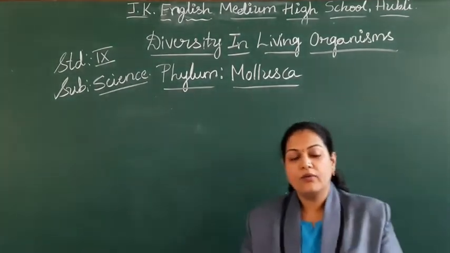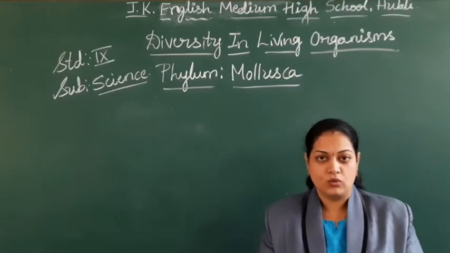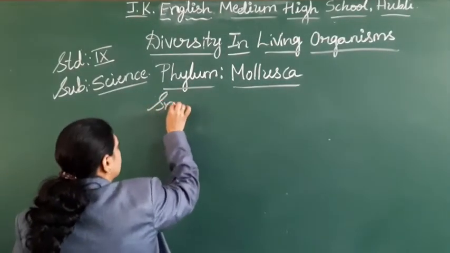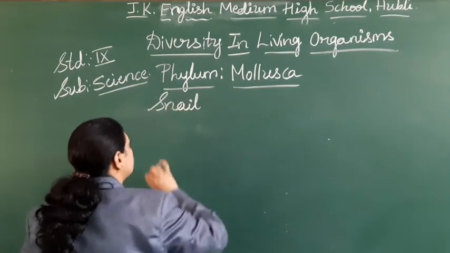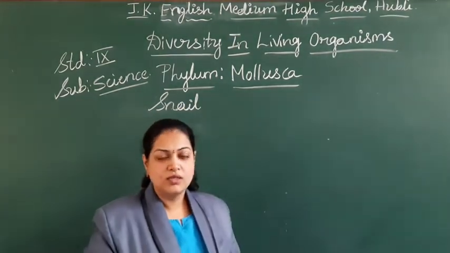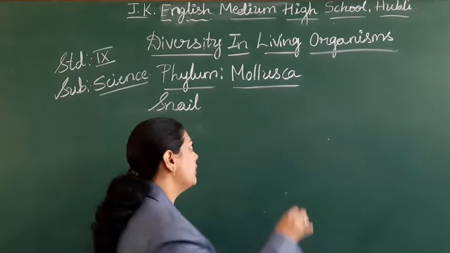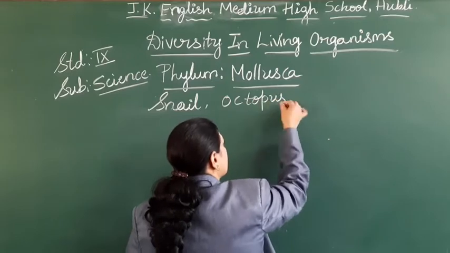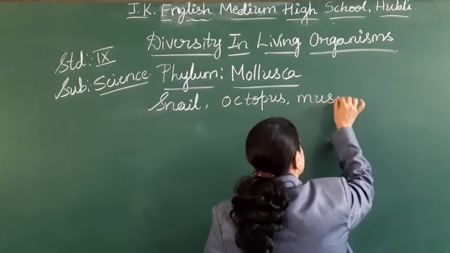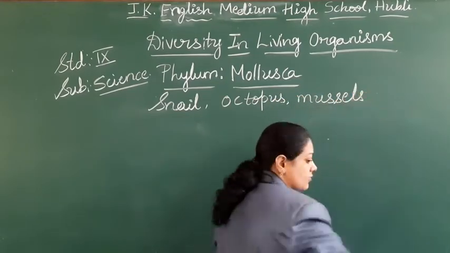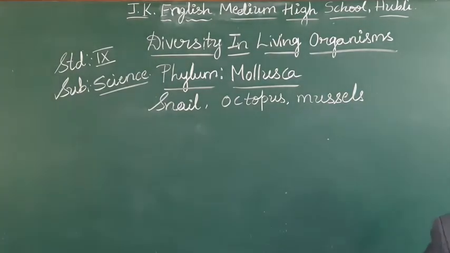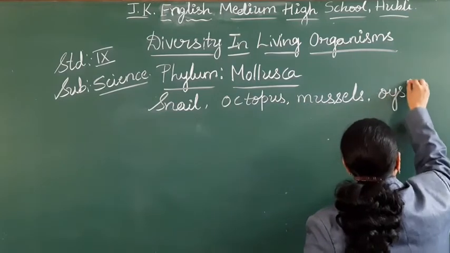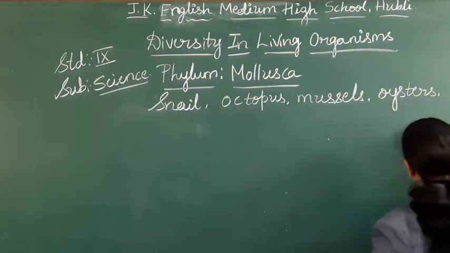Again, you are familiar with the phylum Mollusca. The examples are like snail. Almost all of you have seen the snail, right? It may be the octopus, mussels, oysters, sepia.